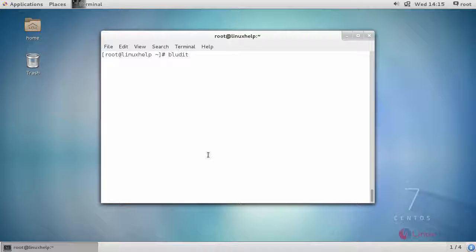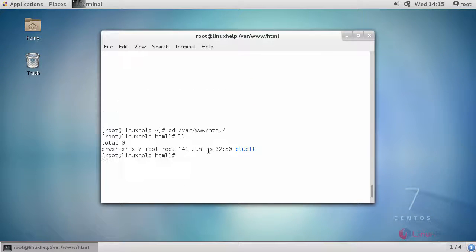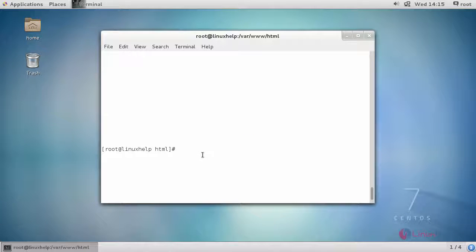Now move this directory to your Apache document root and switch to your Apache document root location. You'll be able to see your Bludit CMS directory. Now provide appropriate owner permission and file execution permission.